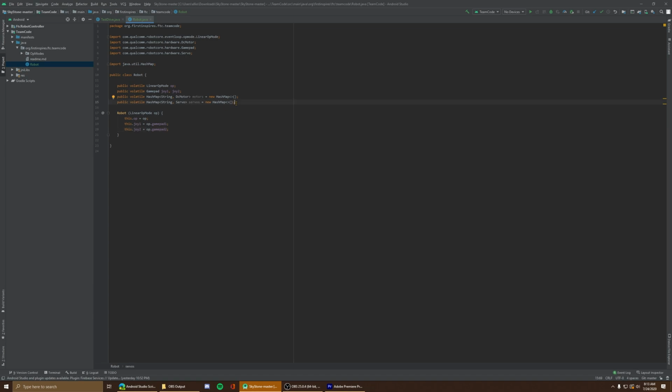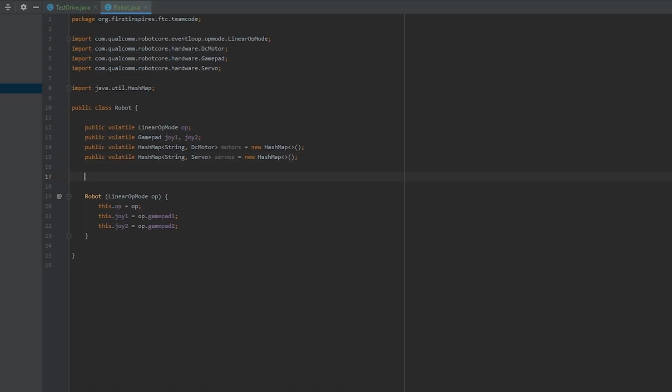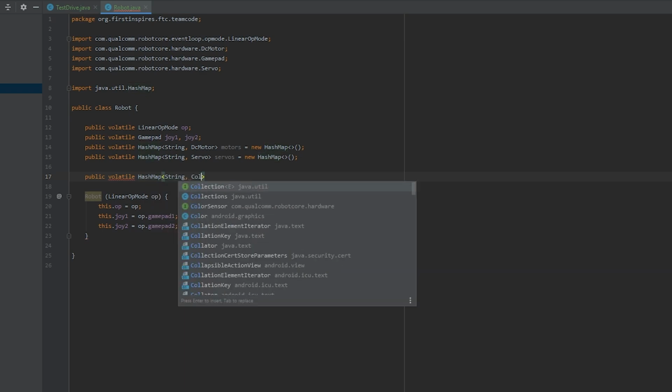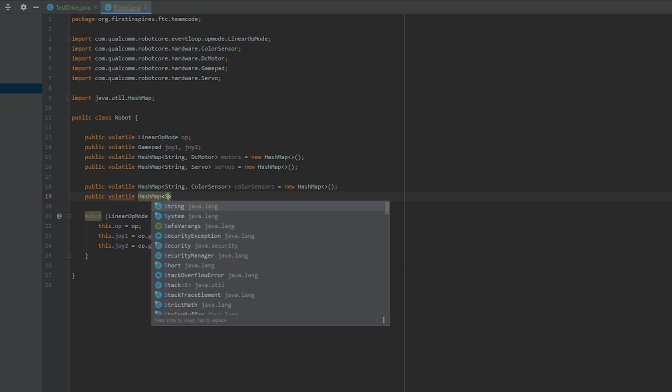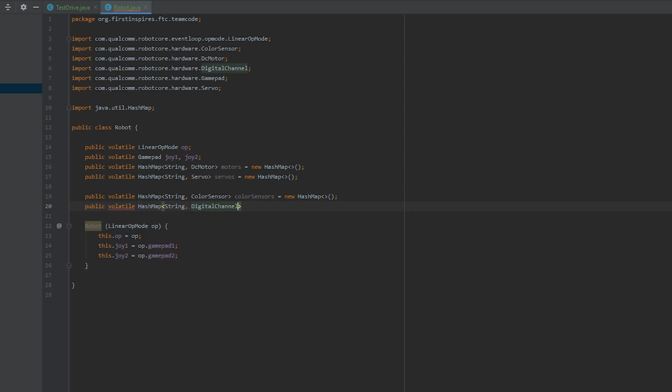We can have one list for color sensors and one for touch sensors. If you have these, go ahead and follow with me. Public volatile HashMap String, ColorSensor, colorSensors equals new HashMap. And then public volatile HashMap String, DigitalChannel, this is for touch sensors. touchSensors equals new HashMap.